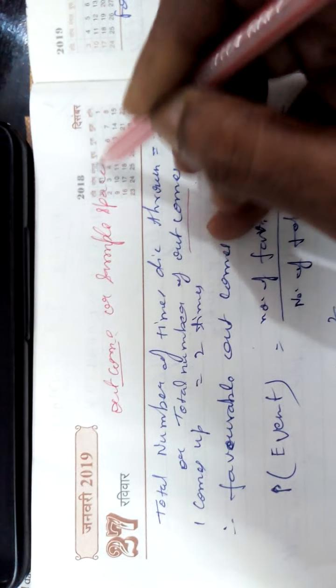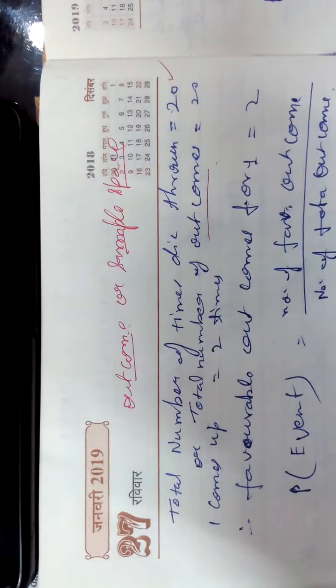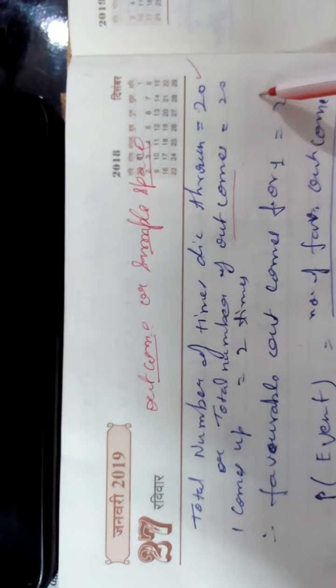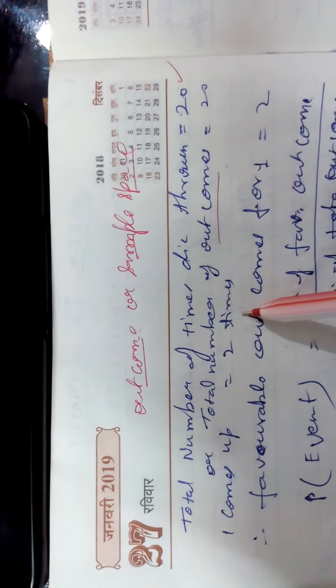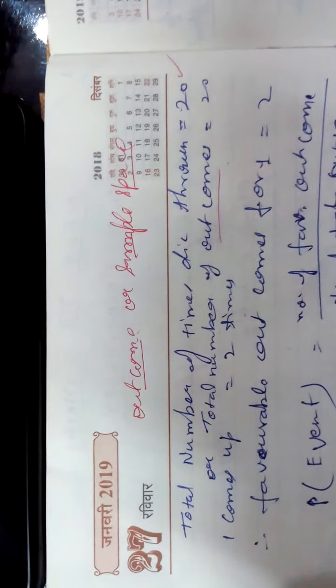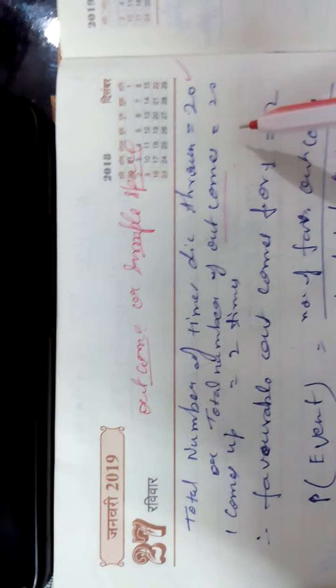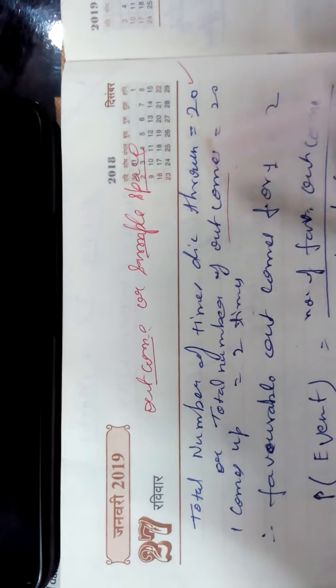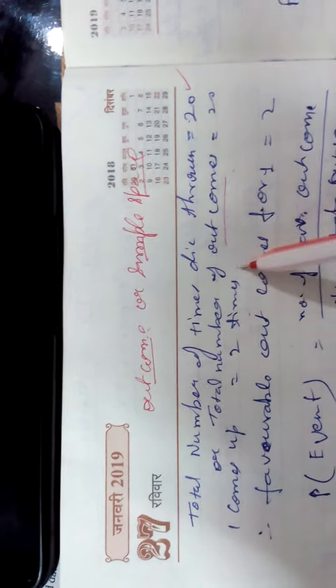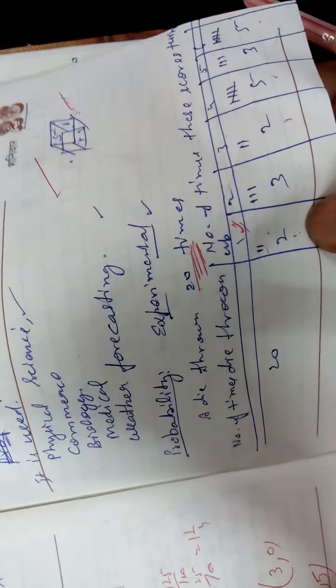Sample space. What is the total? Total possibilities of coming is 20 times. One comes up 2 times. There are 6 outcomes, but here you are not counting that 6. You will count how many times you are throwing. First, 1 comes 2 times on the top, that you have seen in the table. It means your favor. What result you want?